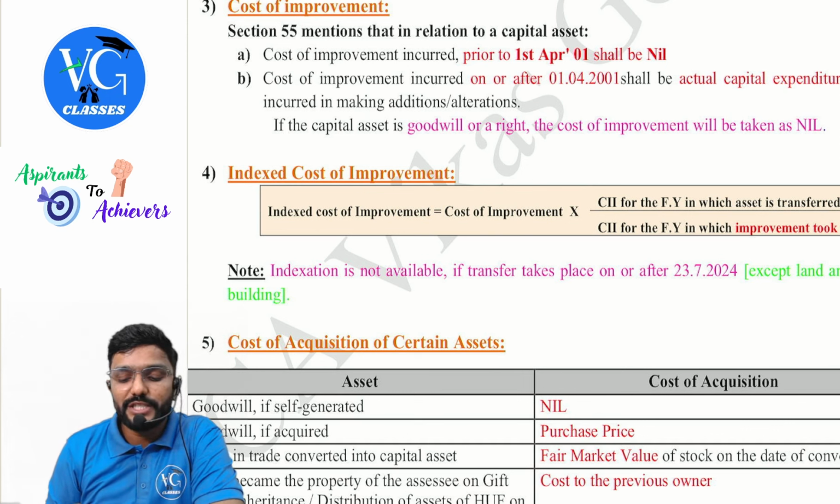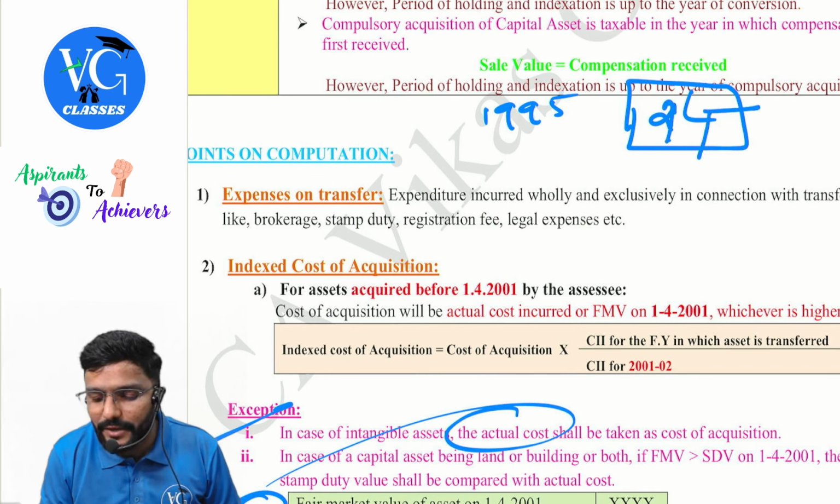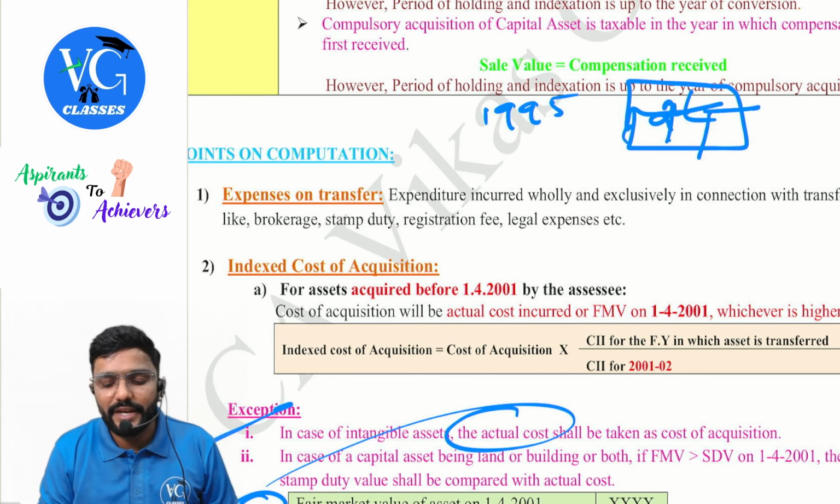Now listen. Assume I had purchased a land, guys, in 1995 for 2 lakh. And in this land, now I have constructed a building in 1998 by incurring a cost of 10 lakh. Now I have sold this asset in previous year 24-25. When I have sold, we have to compute capital gains. We have to first check what is the cost. What is my actual cost? Cost of acquisition, 2 lakh. Cost of improvement, 10 lakh. Correct, guys.